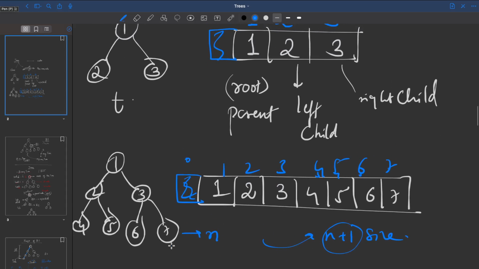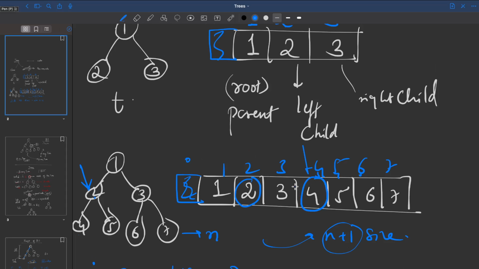See, let's say you want to know the left child of node number 2. Where is node number 2 stored? At index number 2. Let's call it i equal to 2. To find the left child, I could just say 2 into i, which is 2 into 2, which is equal to 4. That means my left child 4 should be stored at index number 4. Is that the case? Yes. This is your parent, and your left child is stored there.